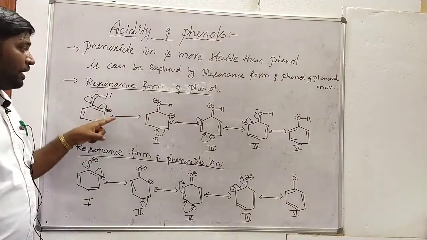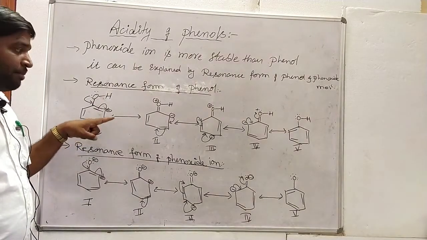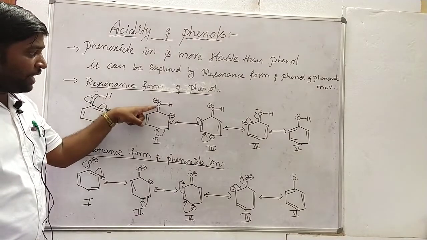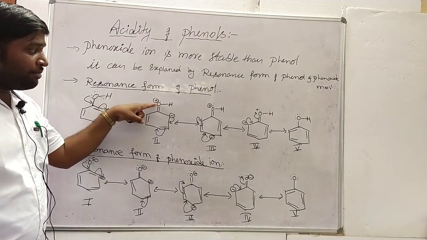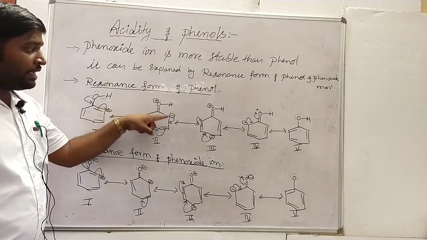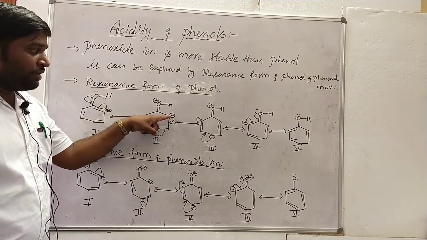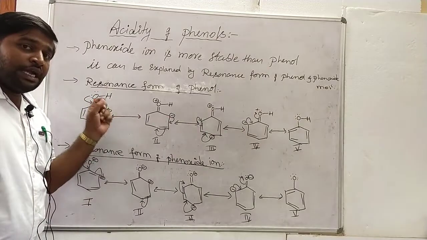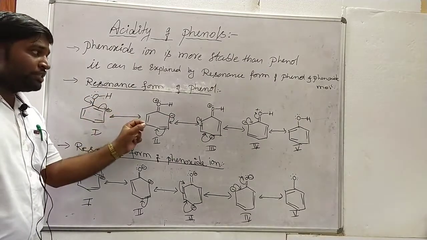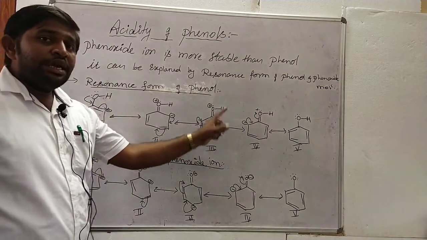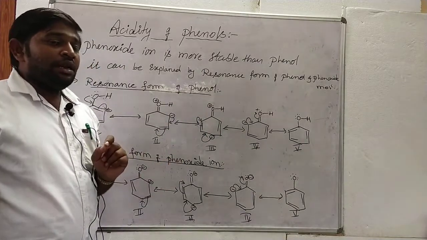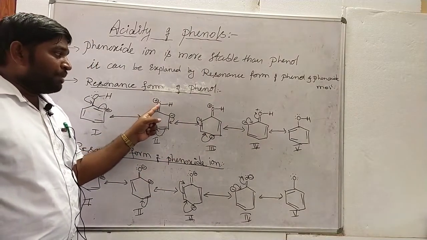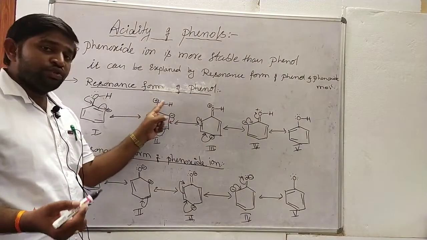Because in the phenol molecule the hydroxyl group's oxygen atom is carrying a positive charge, and on the benzene ring we are obtaining the negative charge. Due to the presence of dipolarity in phenol, this molecule is less stable. Due to the presence of positive charge on the oxygen atom, the polarity of oxygen and hydrogen decreases.